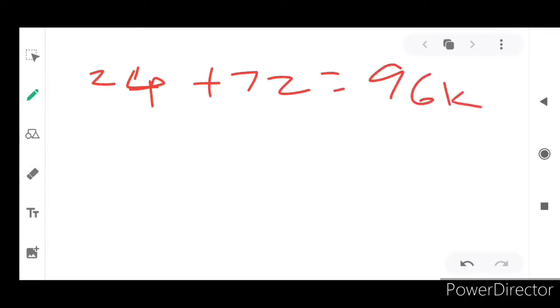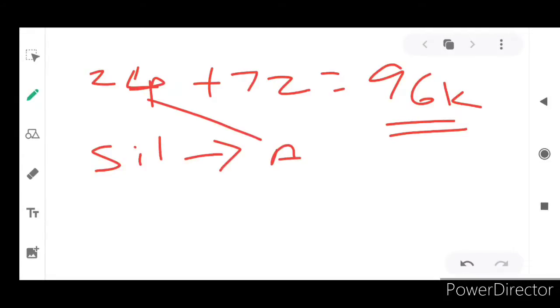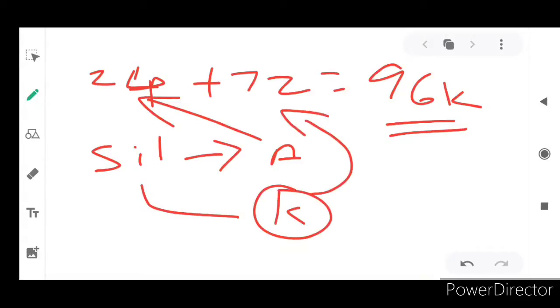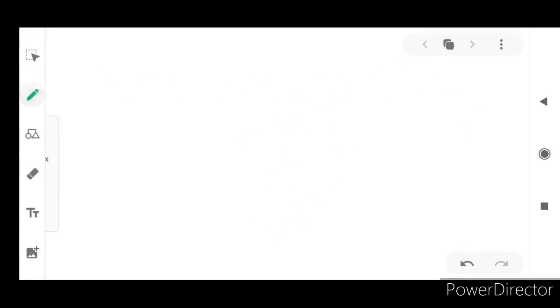So 24,000 plus 72,000, totally how much? 96,000 rupees. Shilpa to Alia, this 24,000, and Shilpa to Karan, this 72,000. Isn't it?